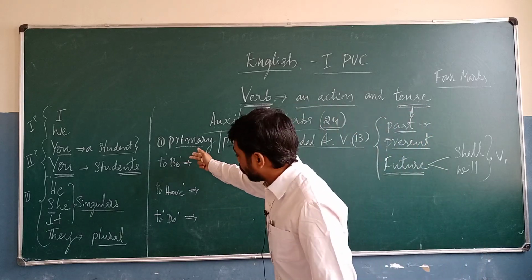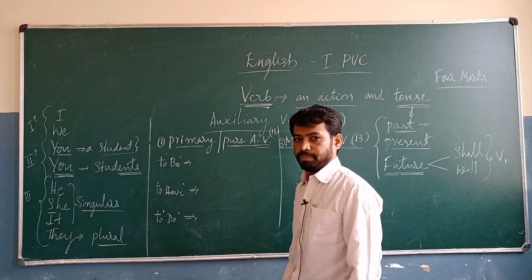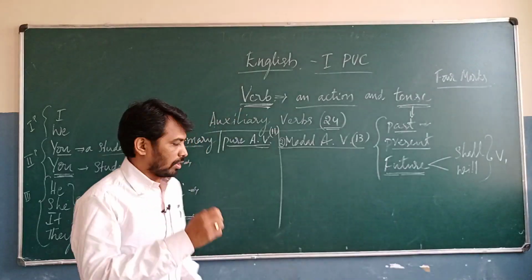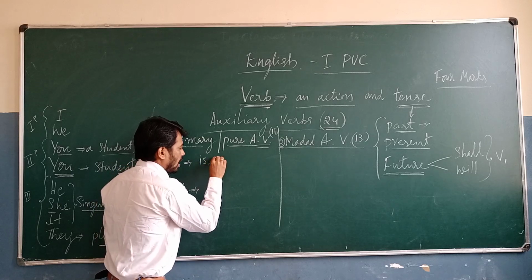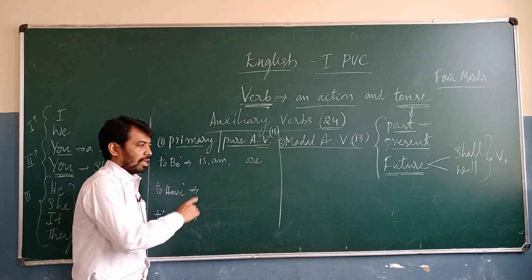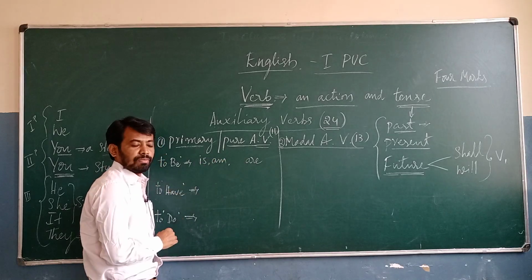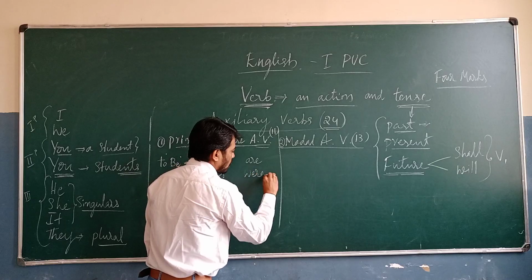Okay, so here let's observe the be form, have form, do form. Now let us see which order. In the be form, we are going to observe is, am, are. And then here was, were.